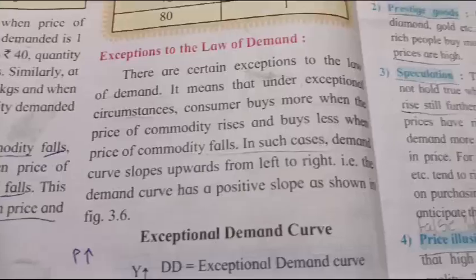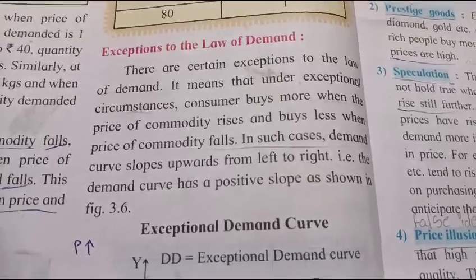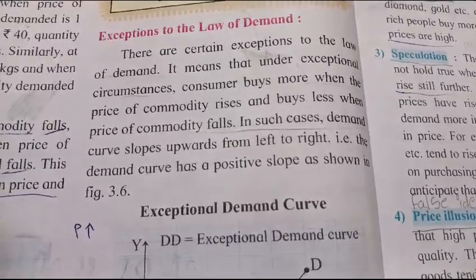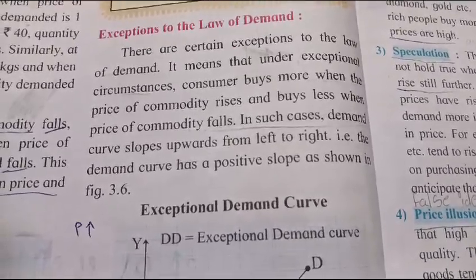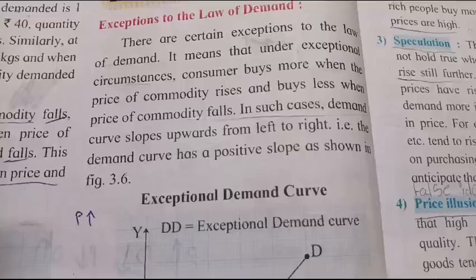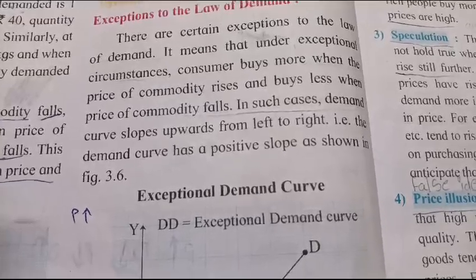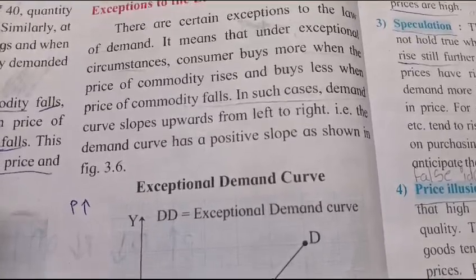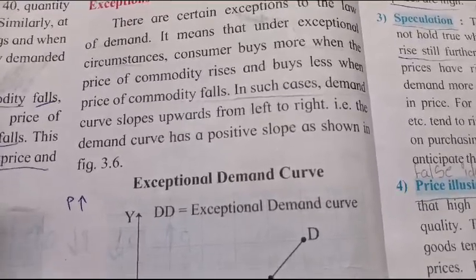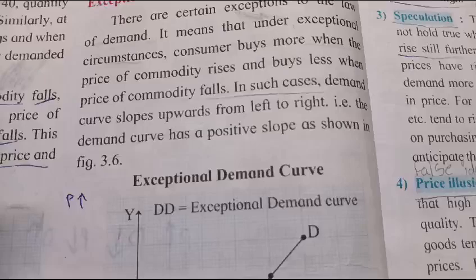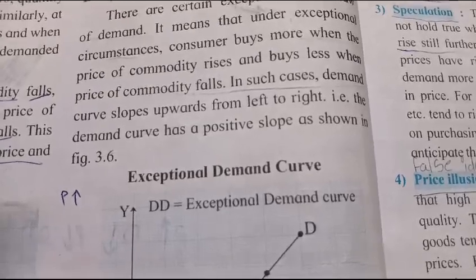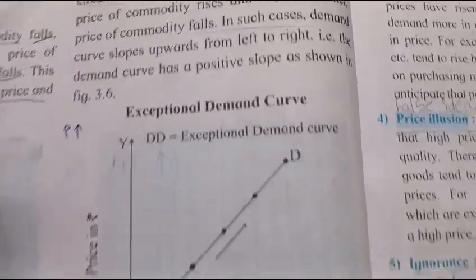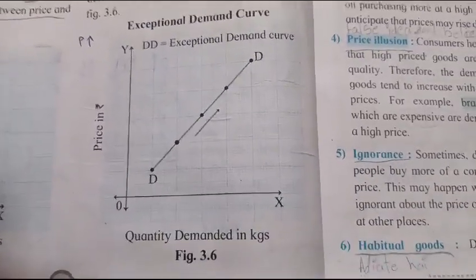Exceptions to the law of demand. There are certain exceptions to the law of demand. It means that under exceptional circumstances, consumer buys more when the price of commodity rises and buys less when price of commodity falls. In such cases, demand curve slopes upward from left to right, that is, the demand curve has a positive slope, as shown in figure 3.6.